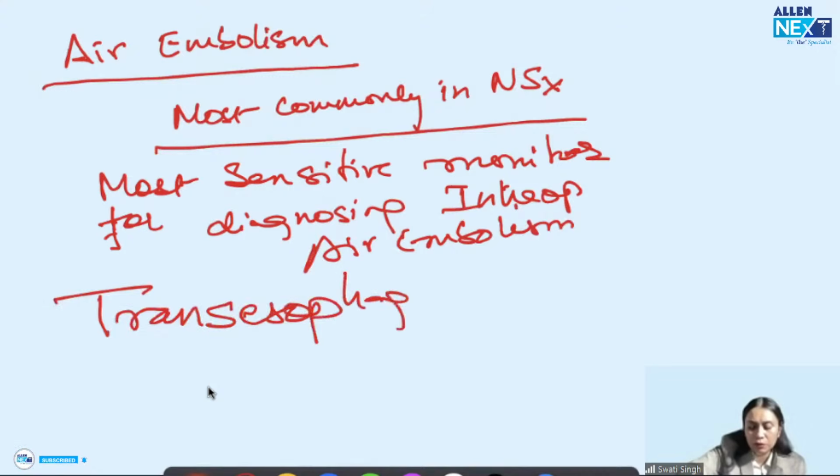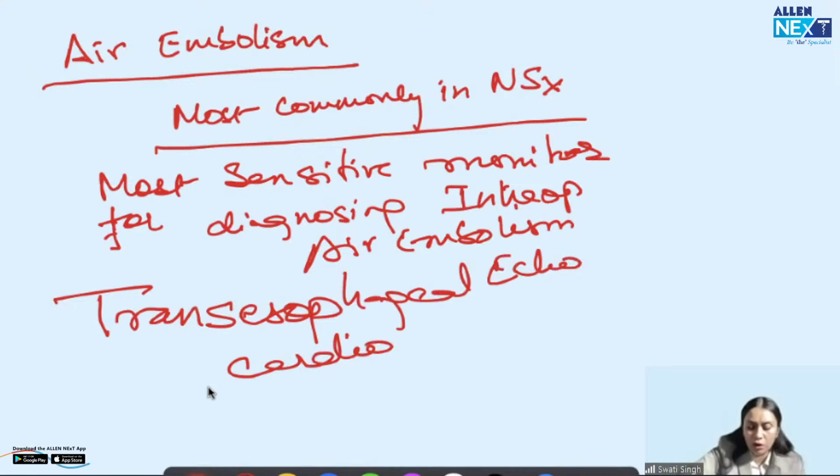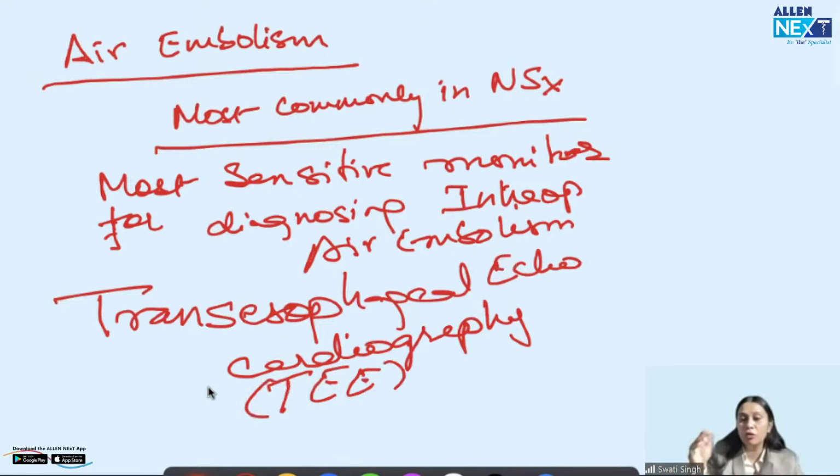So TEE is the monitor which is always attached in those surgeries where we suspect a high risk of air embolism, like your sitting craniotomy, posterior fossa tumor surgery, etc. Keep it in mind. These are very popular questions of air embolism.